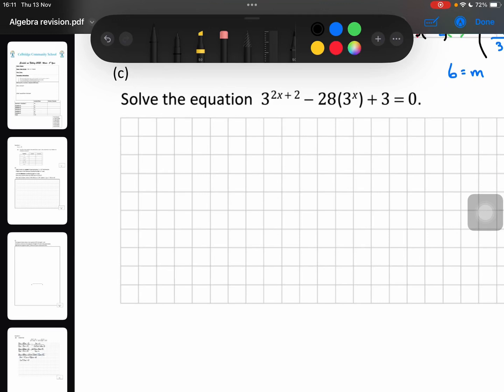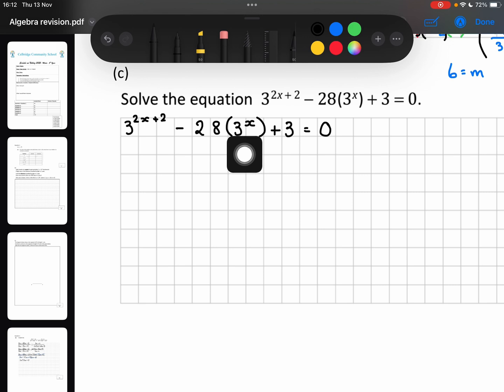Now, this question is looking at indices. It's something where you really have to just get used to trying loads of different questions and getting really used to using our indice rules. Remember, one thing with our indice rules was that we like to have the base as simple as possible. So here I wouldn't be trying to multiply by 28.